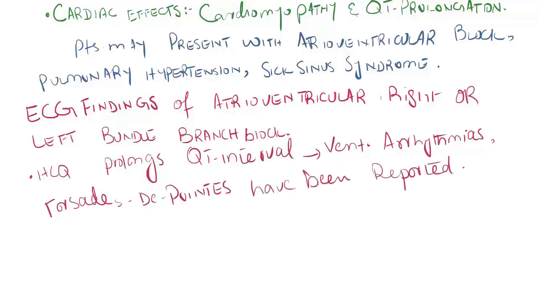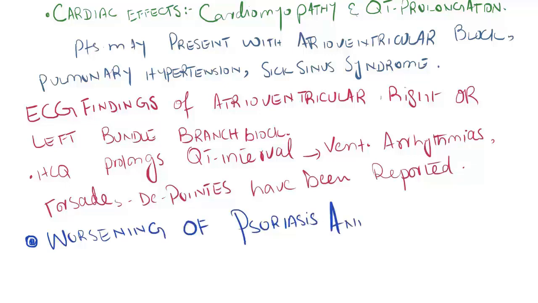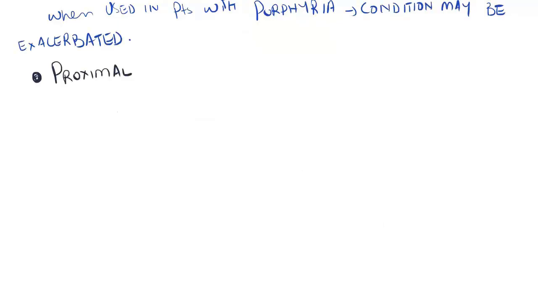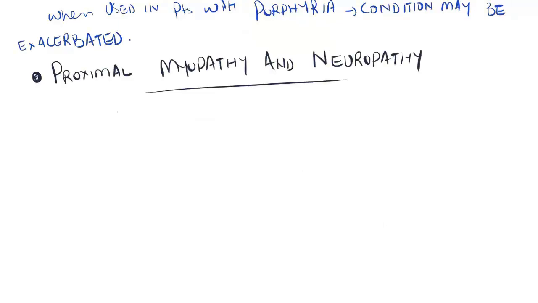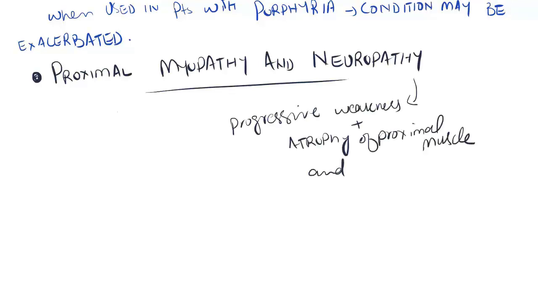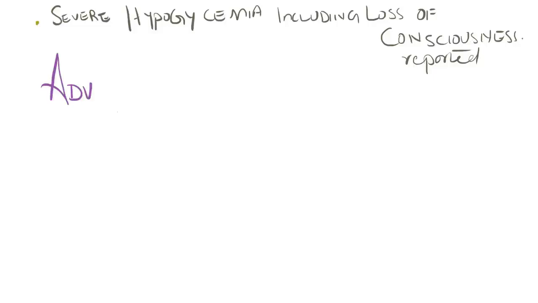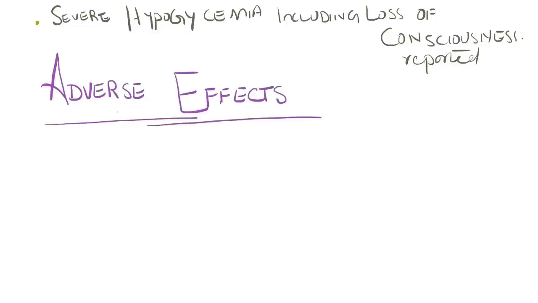Now, worsening of psoriasis or porphyrias. Use of hydroxychloroquine in patients with psoriasis may precipitate a severe attack of psoriasis. And when used in patients with porphyria, the condition may be exacerbated. Then comes myopathy and neuropathy. Skeletal muscle myopathy or neuropathy leading to progressive weakness and atrophy of the proximal muscle groups. Depressed tendon reflexes and abnormal nerve conduction have been reported. And suicidal behavior has been rarely reported in patients taking hydroxychloroquine. And then severe hypoglycemia including loss of consciousness is also reported.